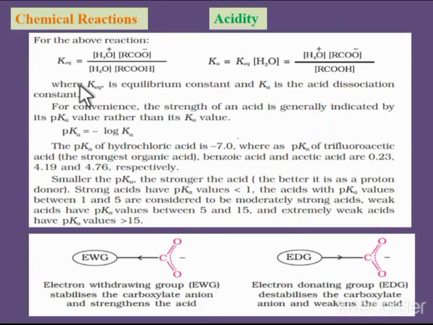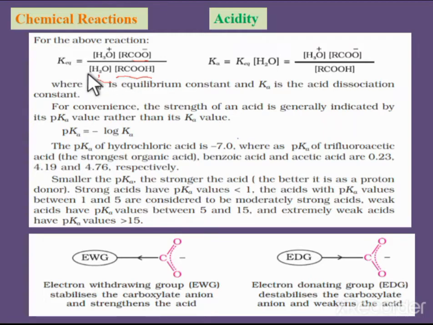This acidity we can also explain with respect to the dissociation constant of acids. The dissociation constant for an acid we write as Ka, with respect to the equilibrium constant. The equilibrium constant is the concentration of H3O plus times the concentration of RCOO minus, upon the concentration of H2O times the concentration of carboxylic acid.